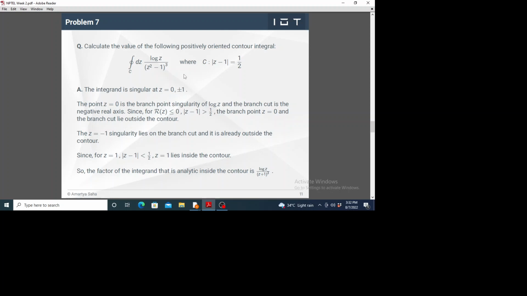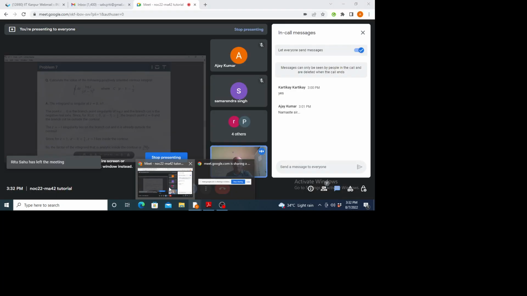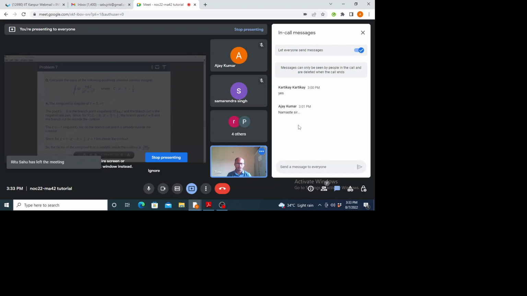And associated with a branch point is a branch cut. I don't know if you are familiar with this concept of branch singularities. I think this concept has not been introduced right now.